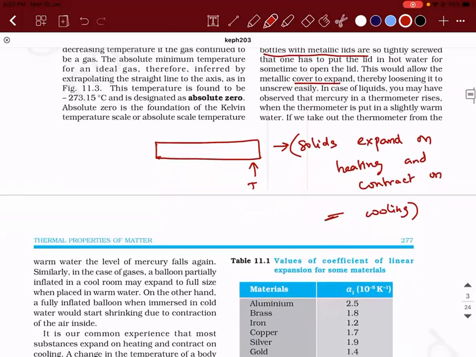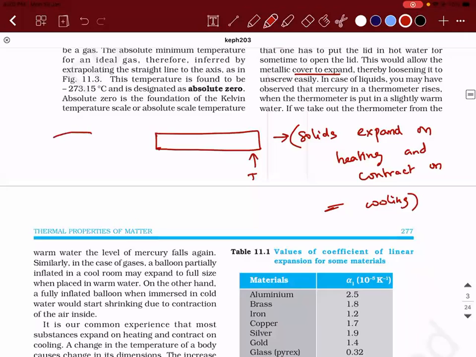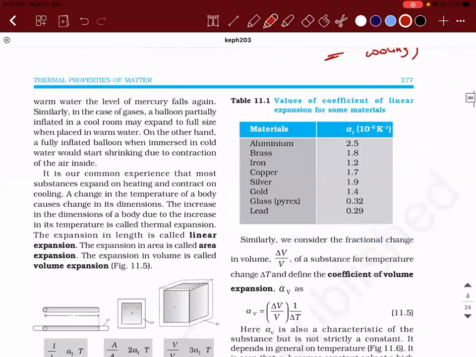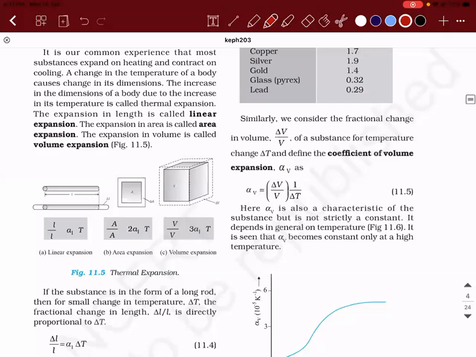Let me tell you another thing. Let's say you have a ring, into which you have a spherical ball. Let's say it is able to freely move through this ring. Now, what do you think will happen when you heat this metallic ball and try to pass it through the same ring? You can observe that the ball will get stuck. It will not be able to go to the other side. So this is the concept involved in the expansion of solids.